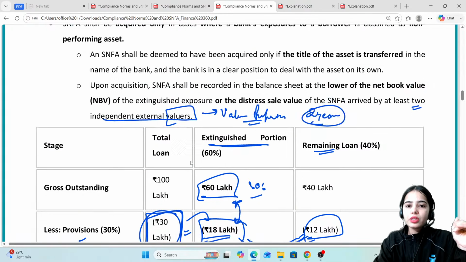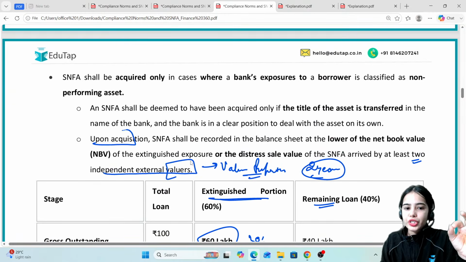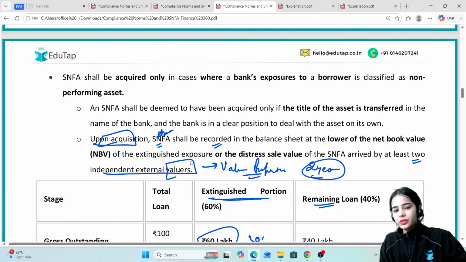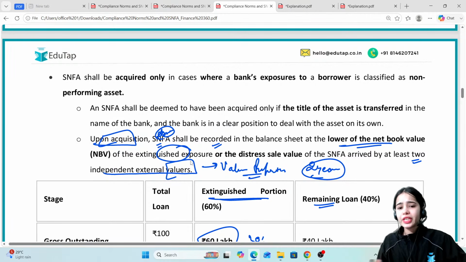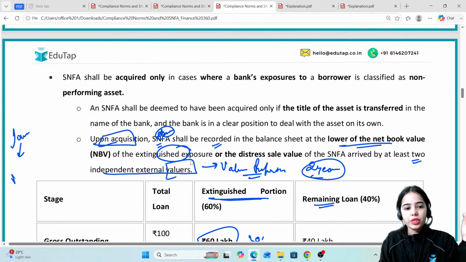So this is the idea, that upon acquisition, SNFA shall be recorded. The asset shall be recorded in the balance sheet at the lower amount of the net book value of the extinguished portion, or the distress sale value of the SNFA.